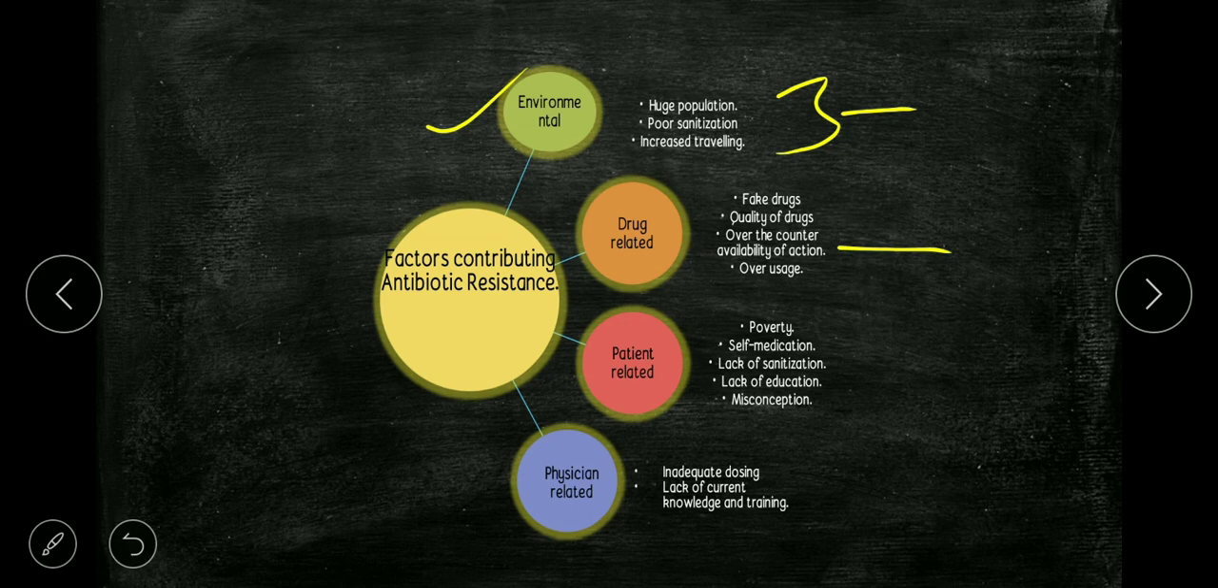Then physician related factors: inadequate dosing, lack of current knowledge and training. Okay, these all are the factors which contribute to antibiotic resistance. And next time, if you suffer from any type of illness, please take an appointment from your doctor and do complete your treatment. Yes, even if the treatment is left incomplete, it also causes antibiotic resistance. And don't overuse any type of antibiotic.